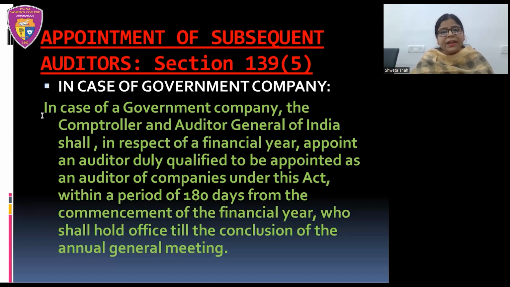So here we can, from the first line, make a conclusion that the power to appoint the subsequent auditor lies in the hands of Comptroller and Auditor General of India.